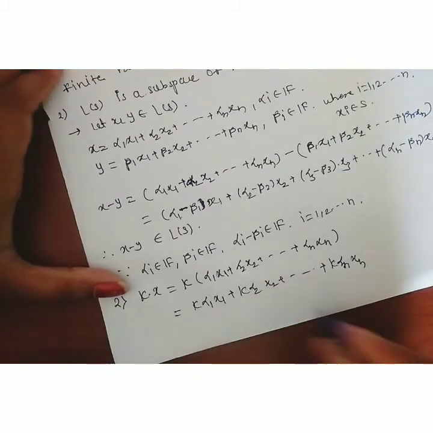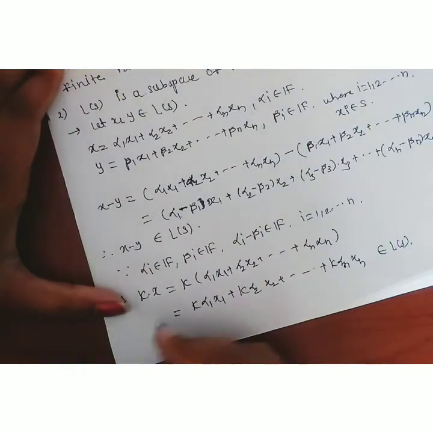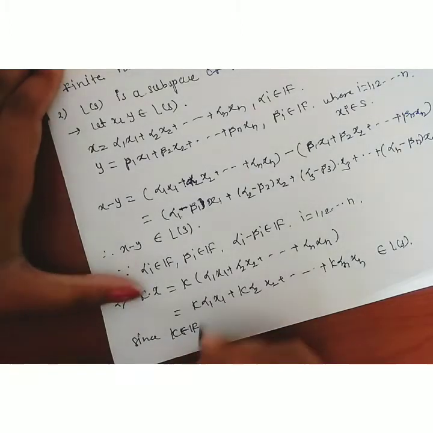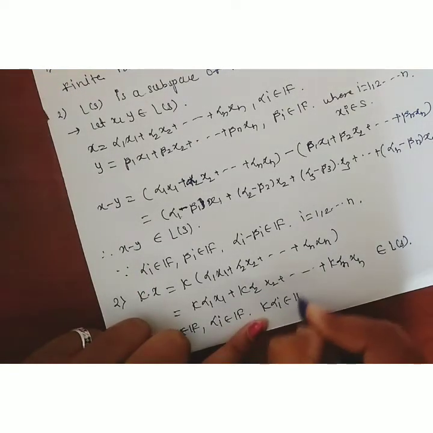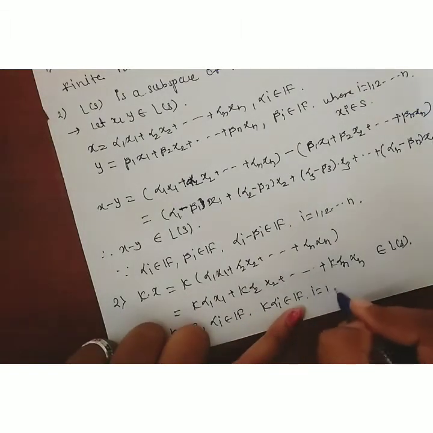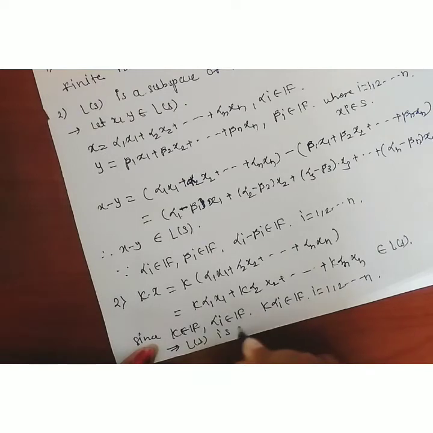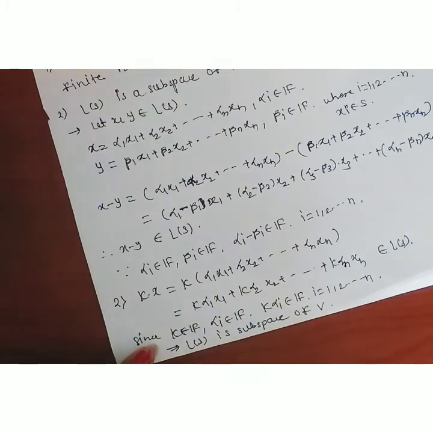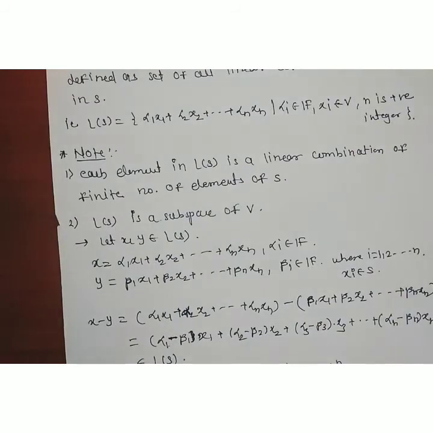Does this element belong to L of S? Yes, obviously this also belongs to L of S. Why? Since k is any scalar, it belongs to field F. Also alpha i belongs to field F. Therefore their multiplication k into alpha i also belongs to field F, for i running from 1 up to n. So the second condition is also satisfied. This implies L of S is a subspace of V. Therefore, the second condition is also satisfied by L of S, and so it is a subspace of the vector space V.